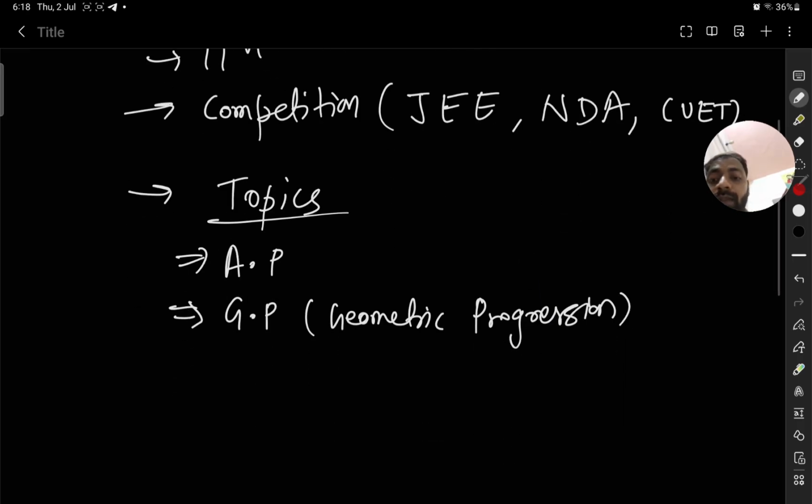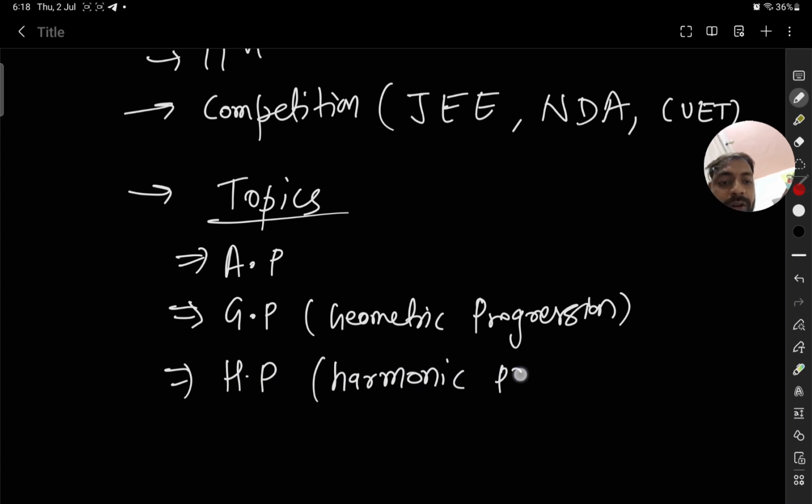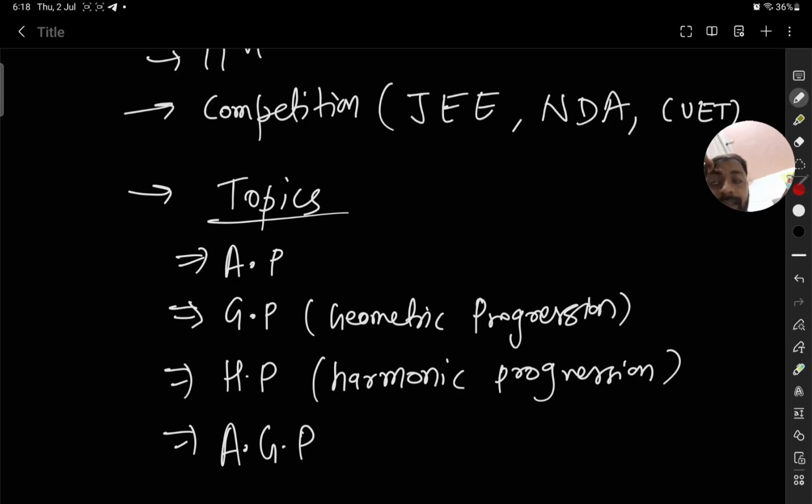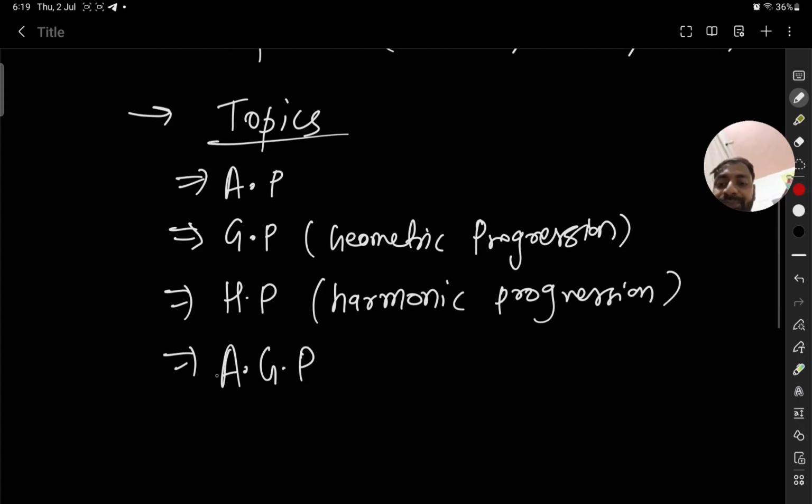After GP we will see harmonic progression also, HP, that is in short form called. Then arithmetic geometric progression. In this progression we will see the combination of AP and GP. And then we will have some special series.